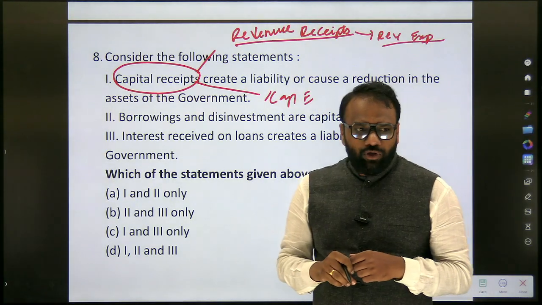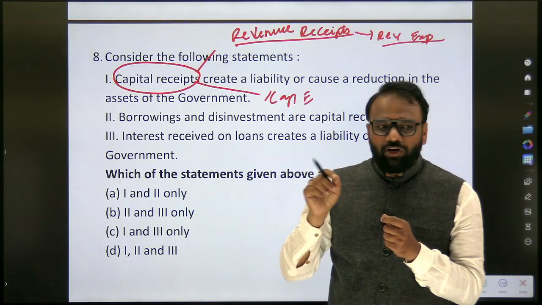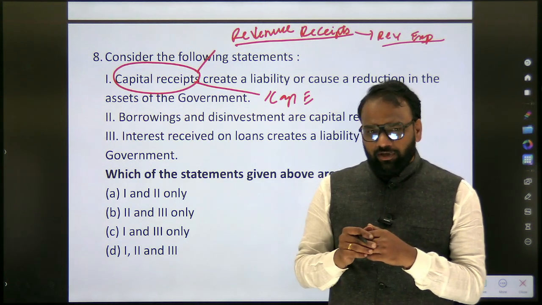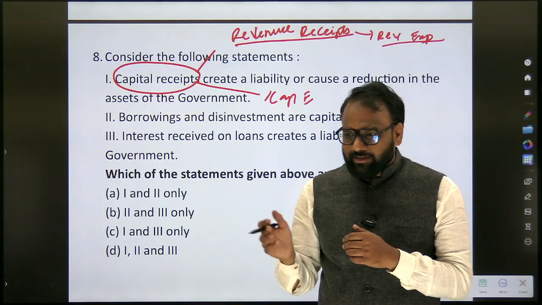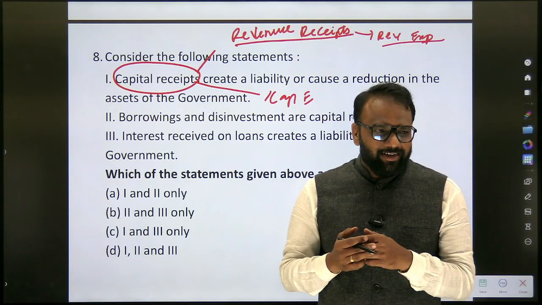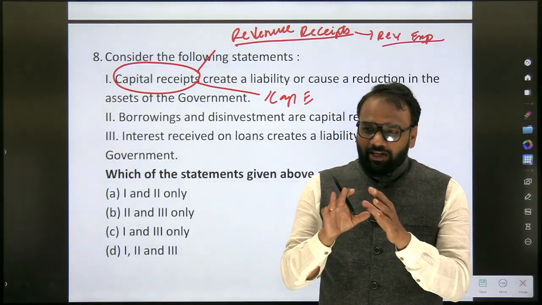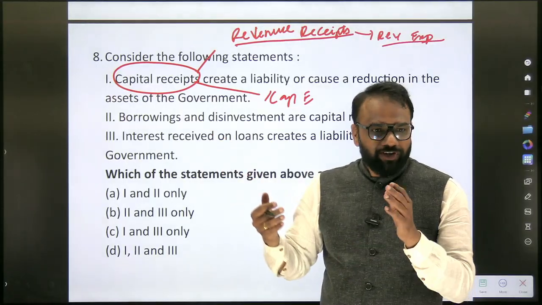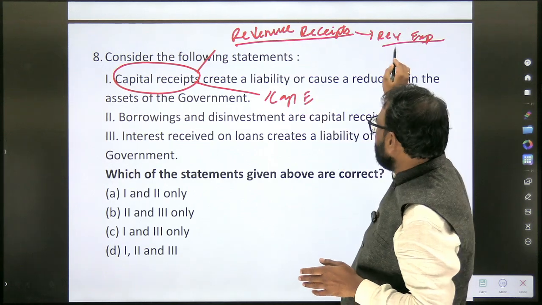If I recall any of the expenditures, we should be able to classify it into either capital expenditure or revenue expenditure. Whatever spending happens with respect to the construction of a road is capital expenditure. Salary, subsidy, interest, loan repayment. Okay, loan repayment is capital. Interest that you pay is revenue. Again, we should be able to revise all those things. Now we get confused, even after repeatedly going through the content. So here the basic clarity is capital receipt, capital expenditure, revenue receipt, revenue expenditure.